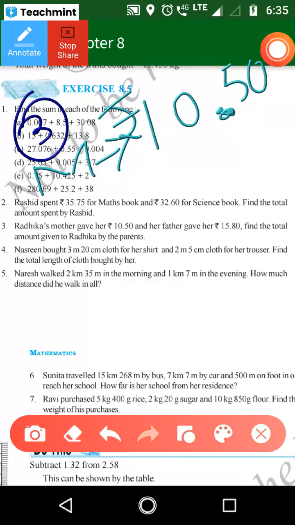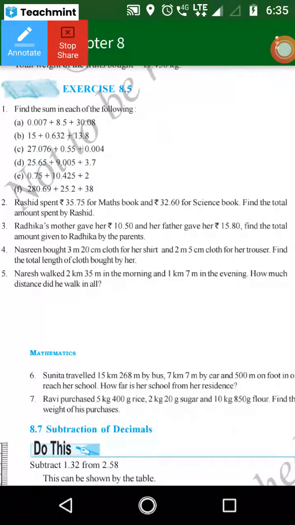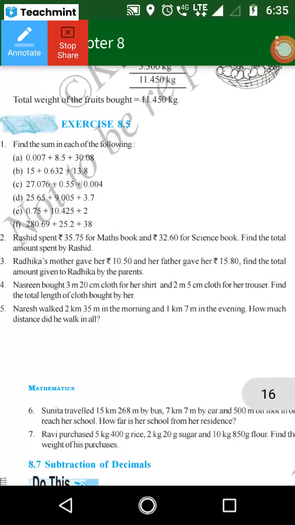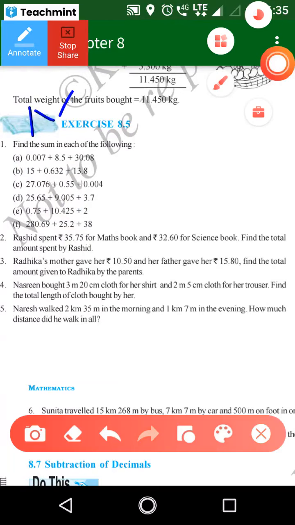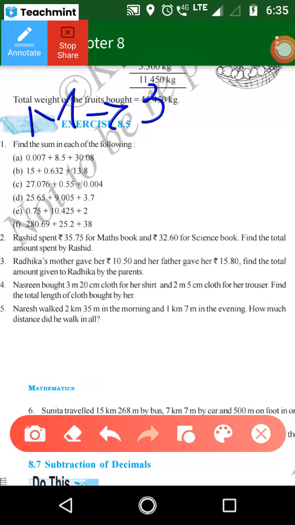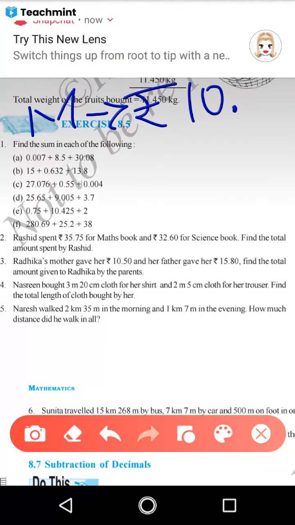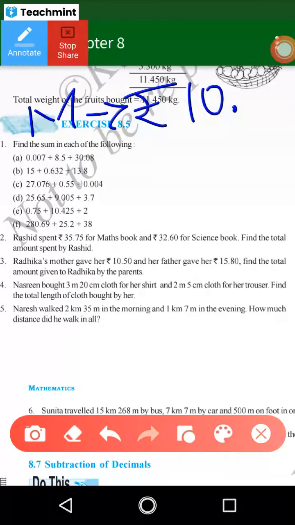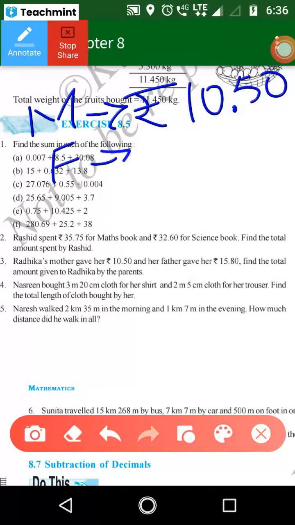Okay. Can I say the correct answer? Wait. Ma'am, I also got the answer. All of you got the correct answer. So mother gave her 10 rupees 50 paise, 10.50. Then the father gave 15.80.